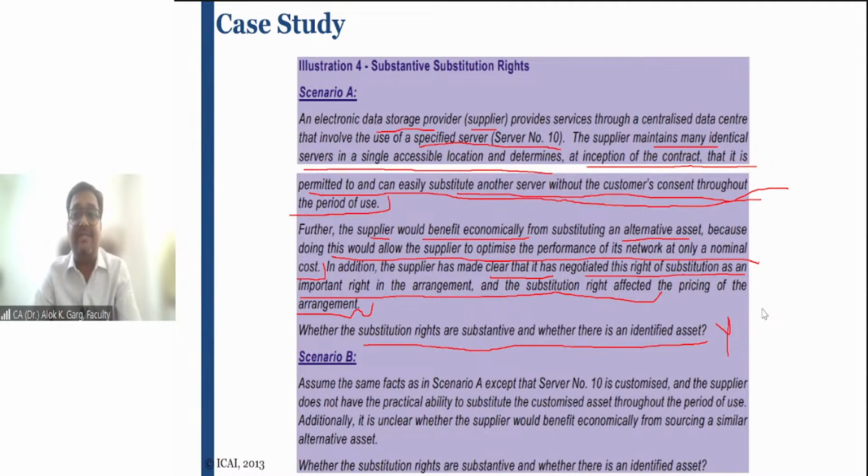Is it clear, friends? Is it clear or not clear? Whether this question number 1 is clear or not clear? Please tell me. I am waiting for your answer. Is it clear? Question number 1.